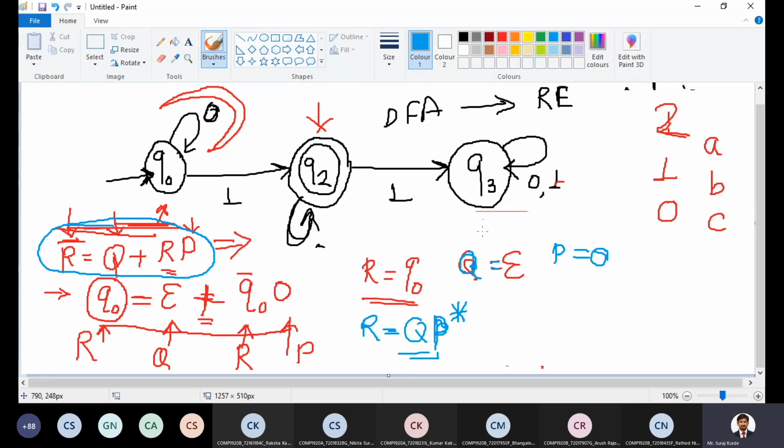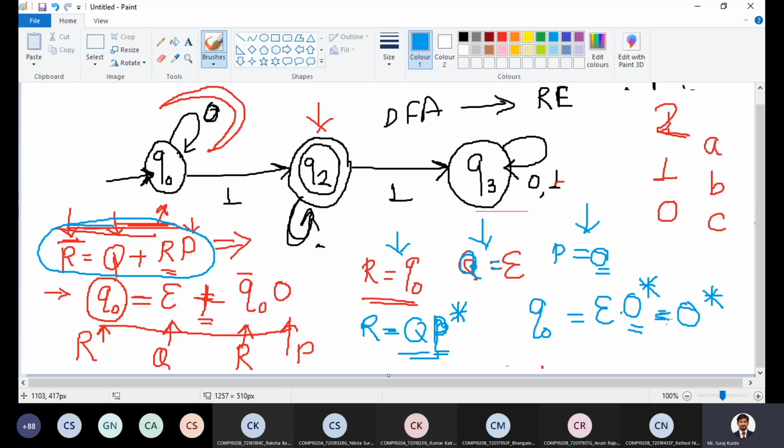Now we know what Q is, what P is, what R is. So write it: Q naught is equal to epsilon, then 0 star. Here P star is written, for P it is repetition. So 0 star. It becomes 0 star.